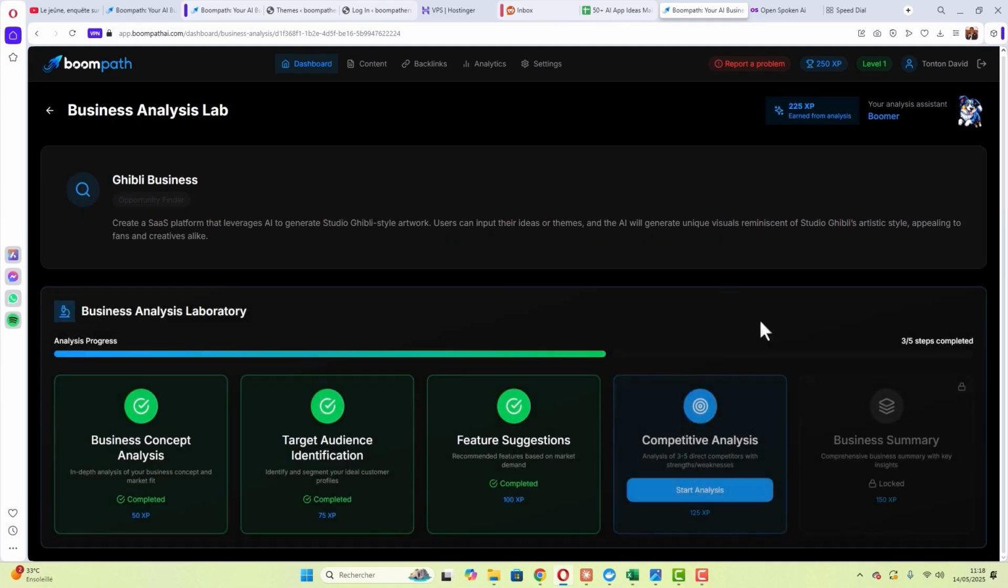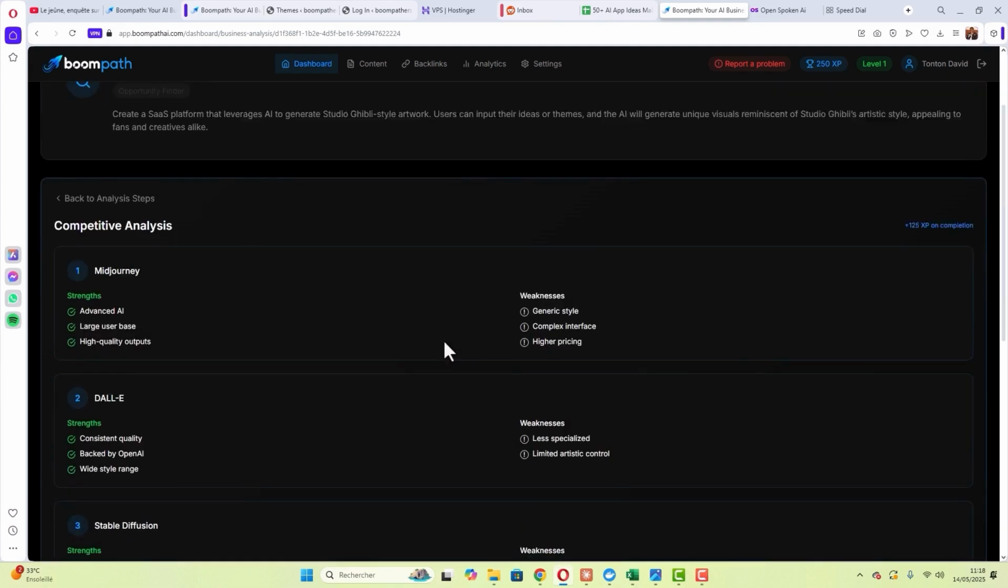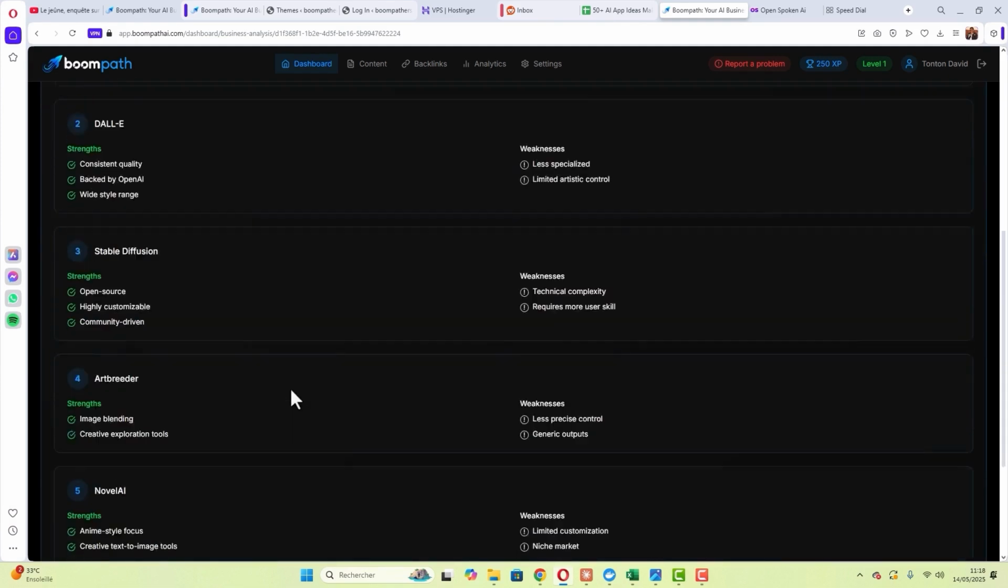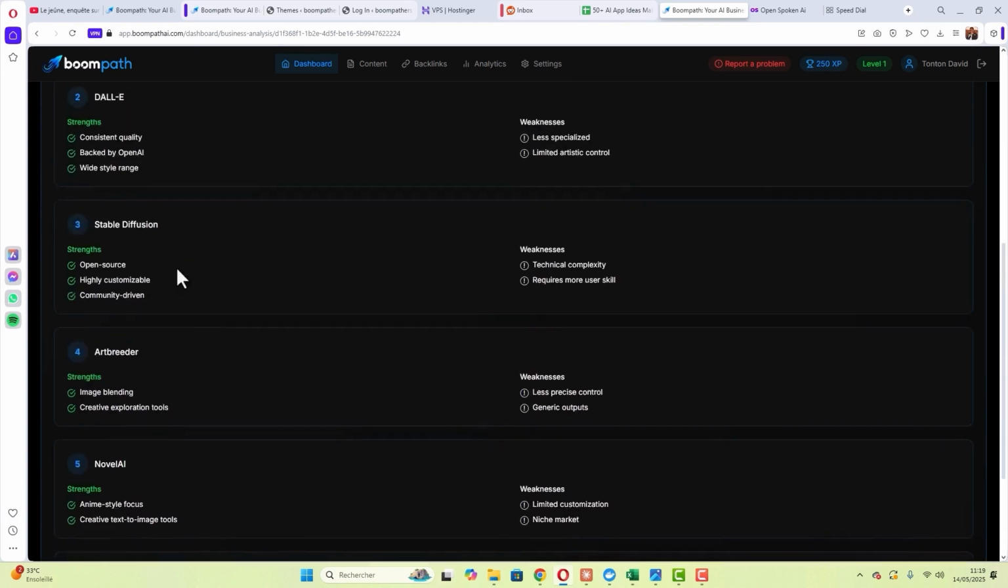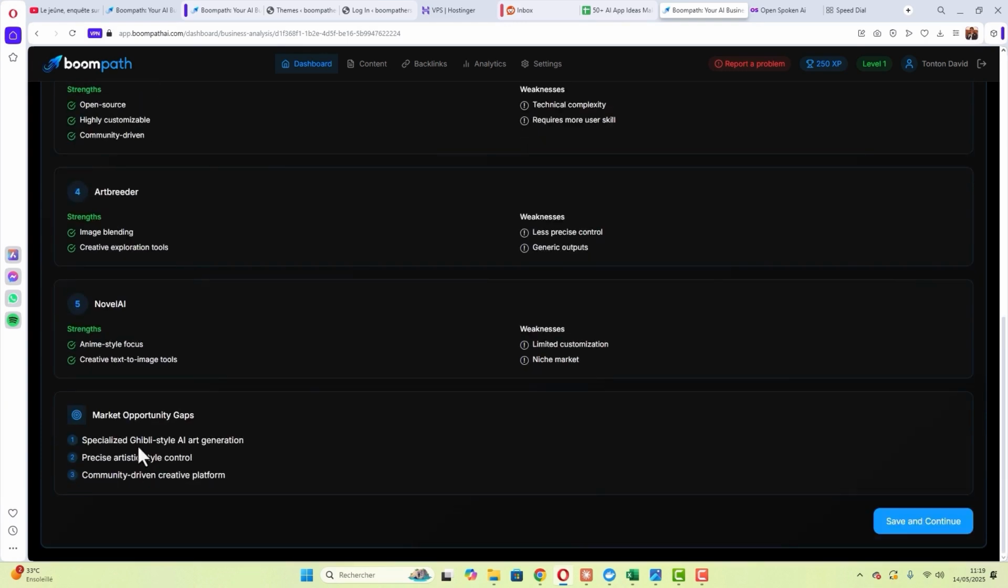So now this is the competition analysis. Here we have Midjourney, DALL-E, Stable Diffusion, Novel AI. So here we have the gap. As you saw, the competition above is a bit generalist. They handle almost every type of image. We, on the other hand, are going to offer a dedicated Ghibli tool.